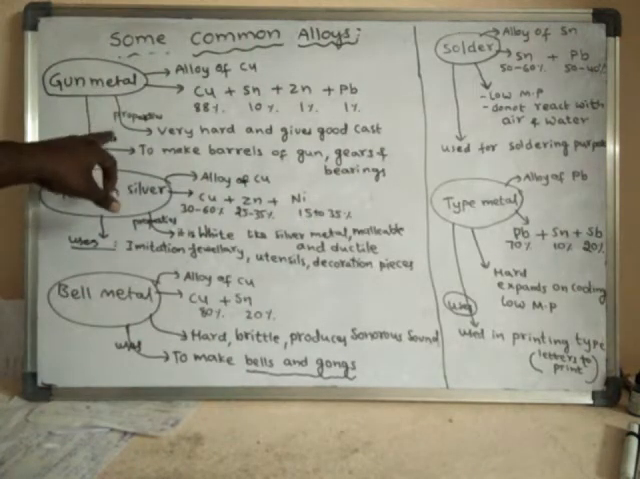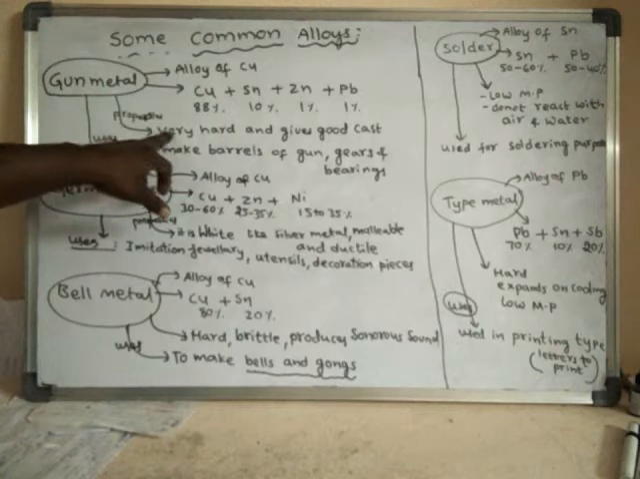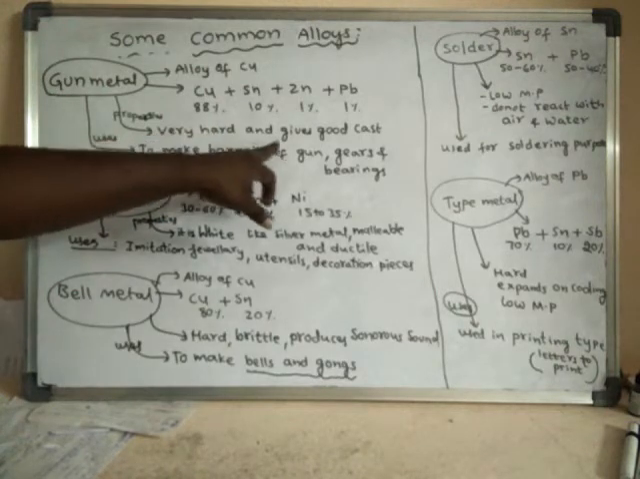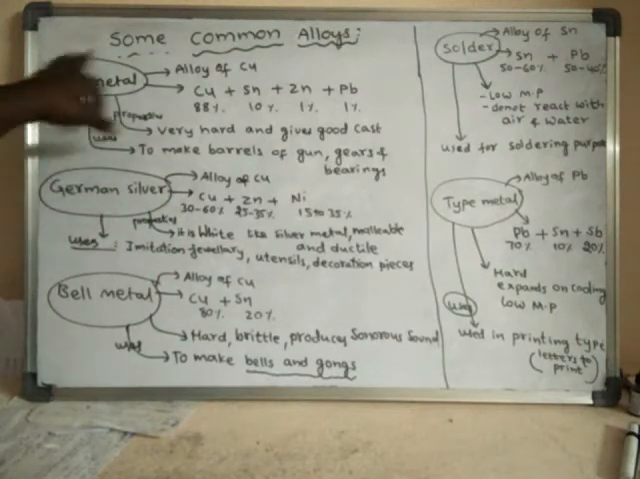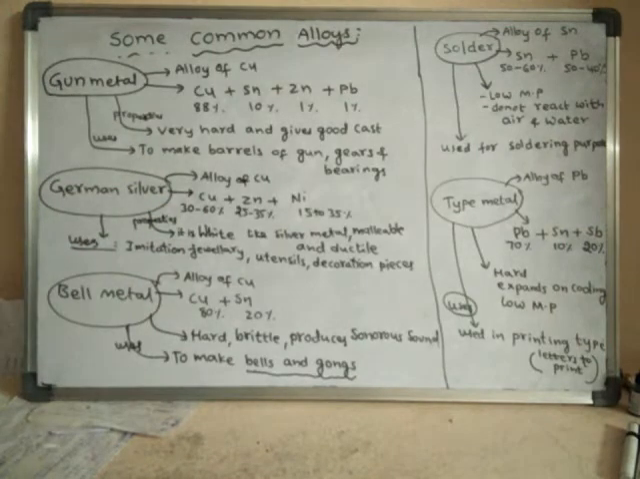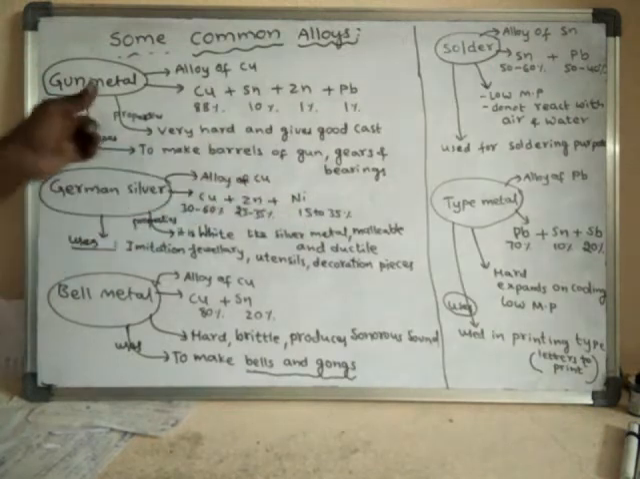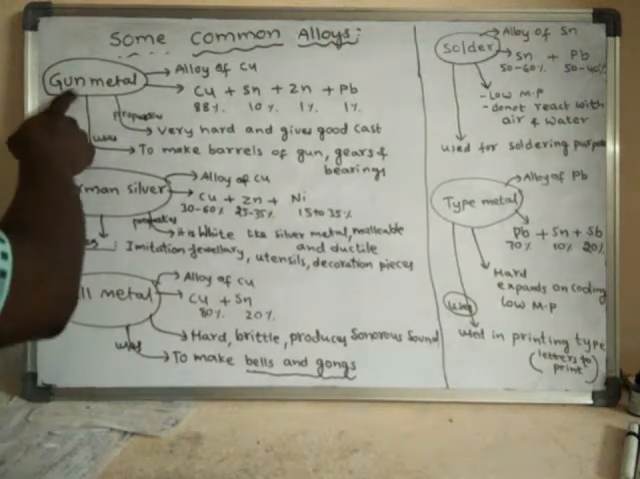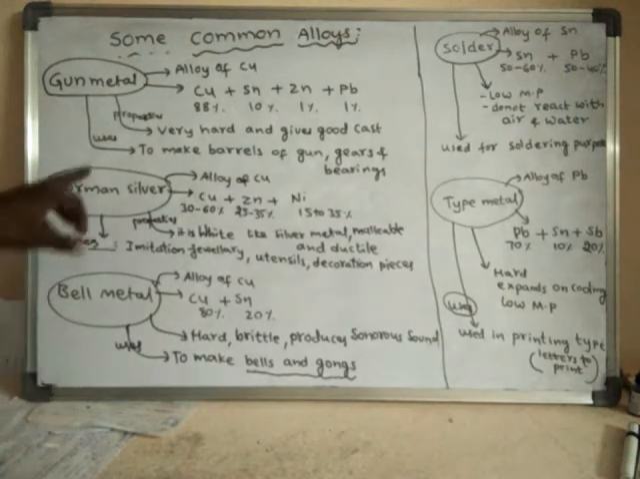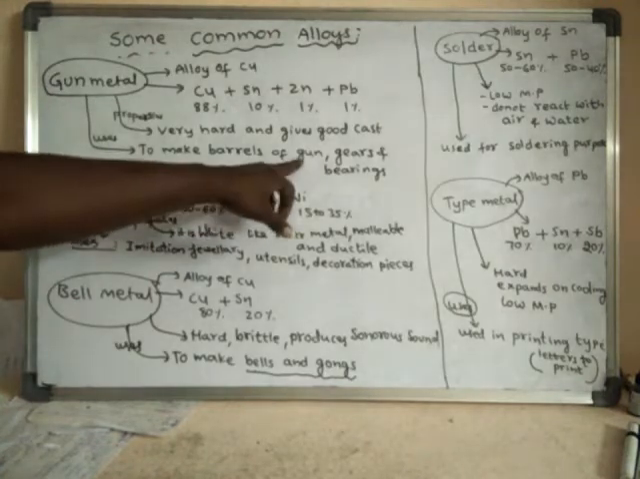And this particular gunmetal has properties like it is very hard and gives good cast. Cast means it can be used for molding purposes. So that means we can mold this gunmetal material easily as we need, or as we require. Okay, so if you see the uses of gunmetal, it is used to make barrels of gun.